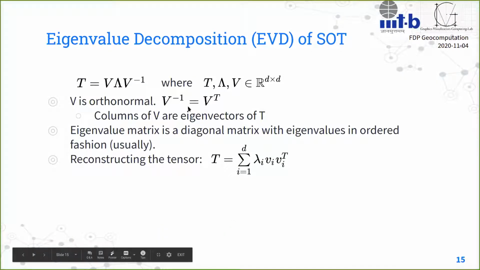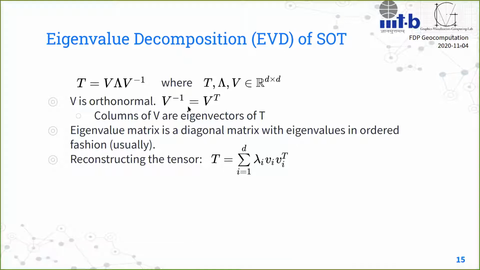So then we come to something that, because they are matrices, now we can do eigenvalue decomposition, right? When we do eigenvalue decomposition, obviously we'll get eigenvectors and eigenvalues. If the matrix size is D, we get D eigenvectors and D eigenvalues. If we put the eigenvectors together, we get this orthonormal matrix, right? This orthonormal matrix just means that the inverse is equal to the transpose, and the columns of V are essentially the eigenvectors of this matrix T, right?